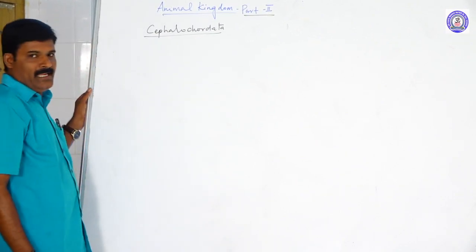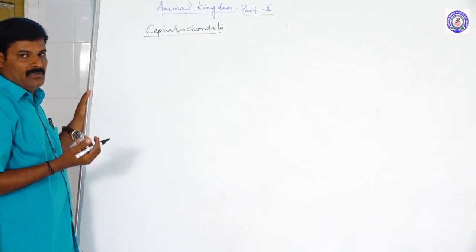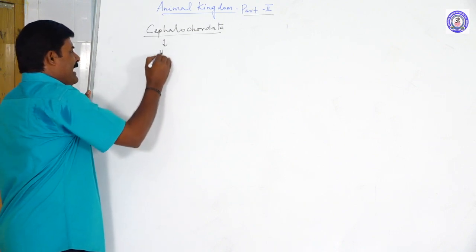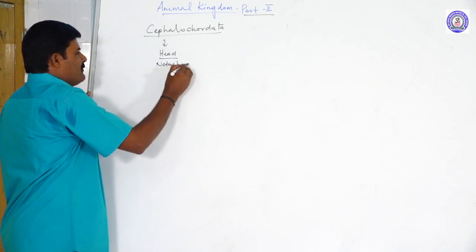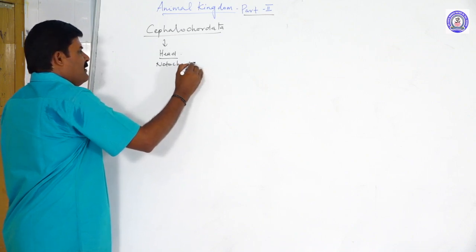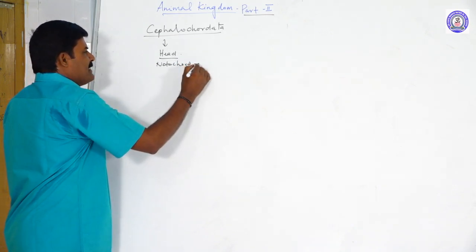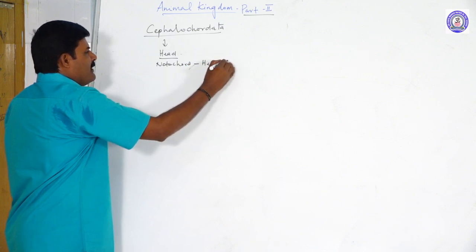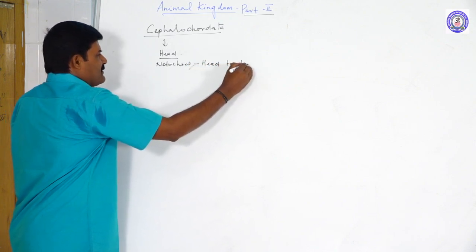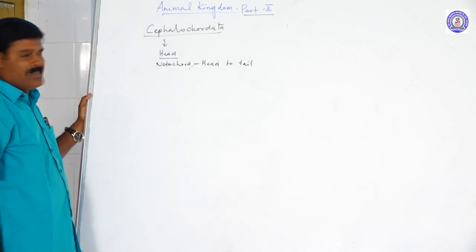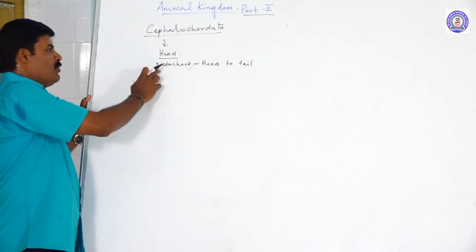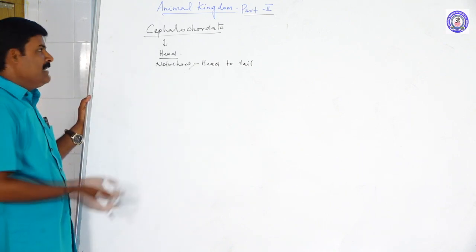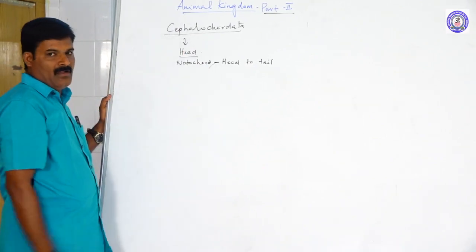Cephalochordata. Cephalo means head, chordata means notochord. So cephalo means the head region. The notochord is developed from the anterior region to the posterior region, from head to tail. This notochord is found throughout life. Hence, it is called cephalochordata.